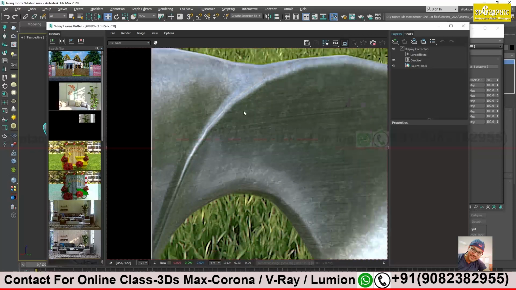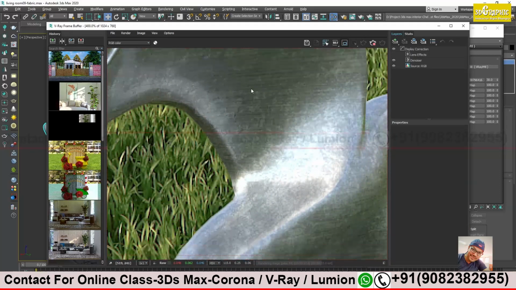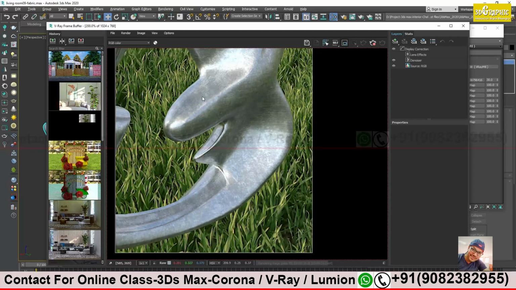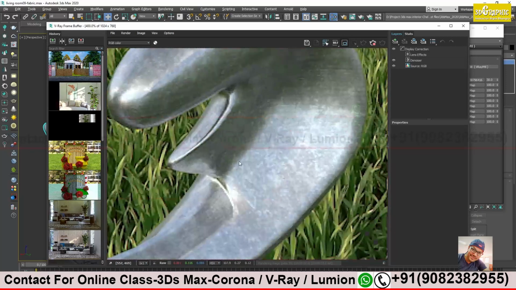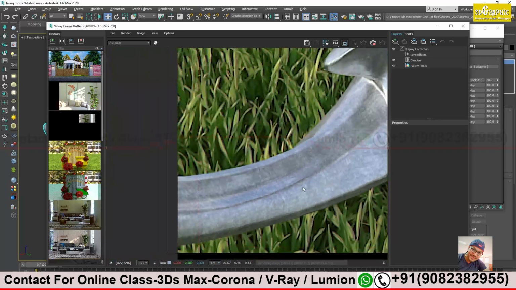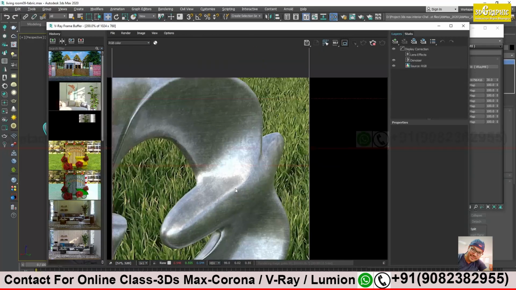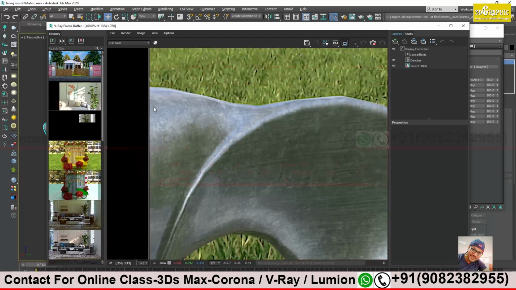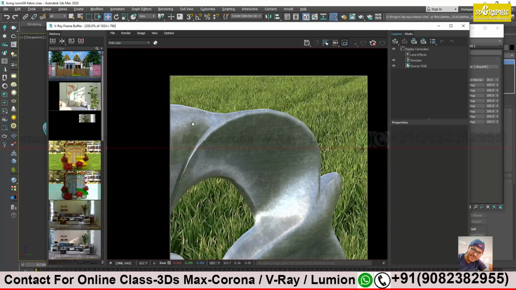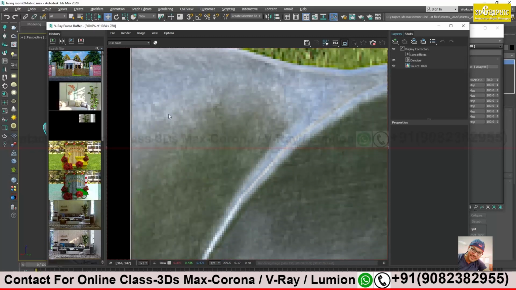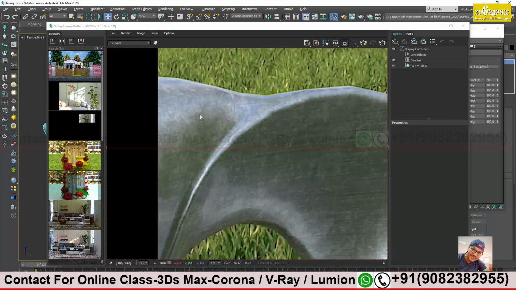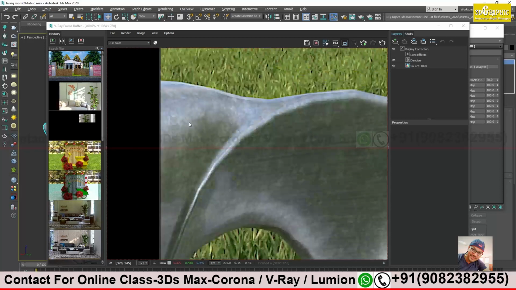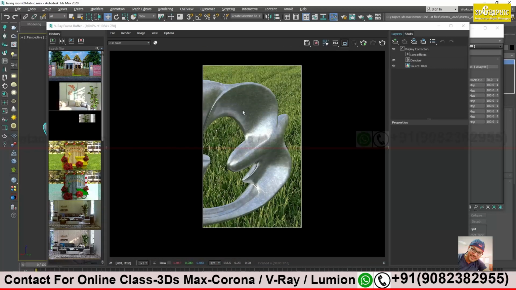Over here I am getting it proper. Here also, and if we take the render in 3K, definitely it will get highlighted. Small details get highlighted. This is just a 1K render. Then also it's coming proper. It looks like a metal, no? Like real world metal. To understand, it is more than enough. Still it's not very clear, but it's okay. No problem. If you take a high res, definitely it will look more natural.